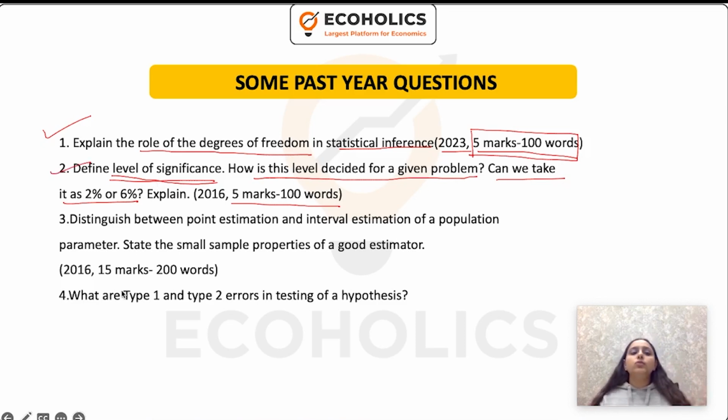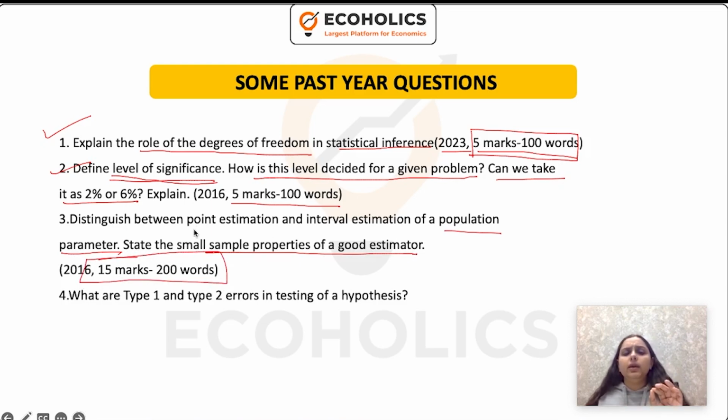Okay, now come to the third type of question. These are theoretical questions. Distinguish between point estimation and interval estimation of a population parameter. Now, this is something that belongs to stats, but because they brought in the word population parameter, it comes as a part of econometrics now. So, state the small sample properties of a good estimator. It's a 15-mark question, so you have enough to write, but again, do not write what is unnecessary.